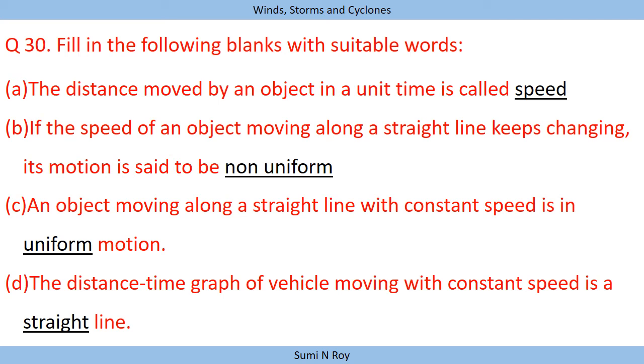Next, an object moving along a straight line with constant speed is in uniform motion, because an object which is moving in a straight line and with a constant speed is in uniform motion. Next, the distance time graph of a vehicle moving with constant speed is a straight line. Always remember that a distance time graph for a body which is moving in uniform motion is always a straight line.